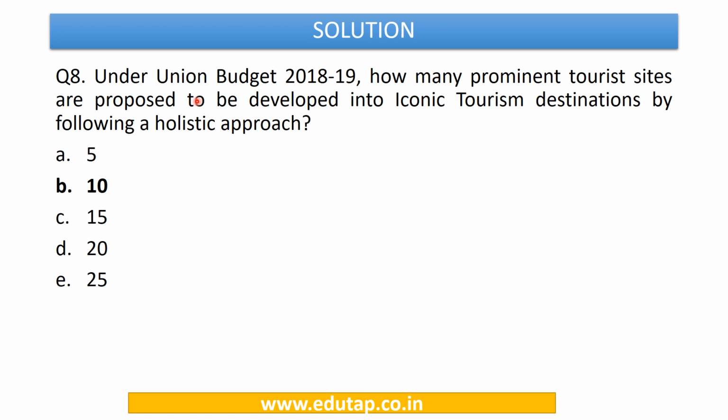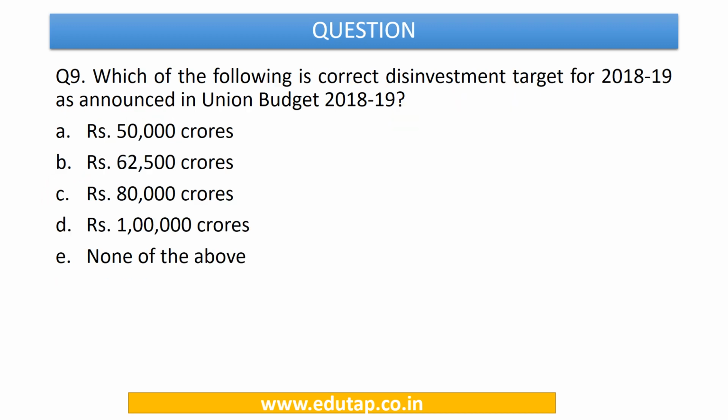So now we can easily answer this question, that under the Union Budget 2018-19, 10 prominent tourist sites are proposed to be developed into iconic tourism destinations by following a holistic approach. So the answer to this is going to be option number B. So now let's move to the next question.